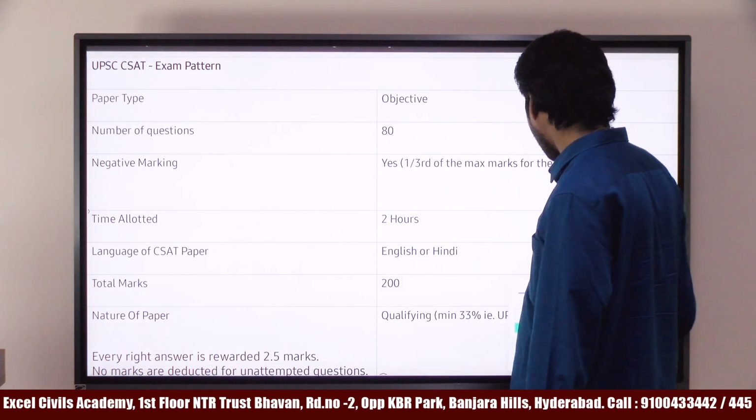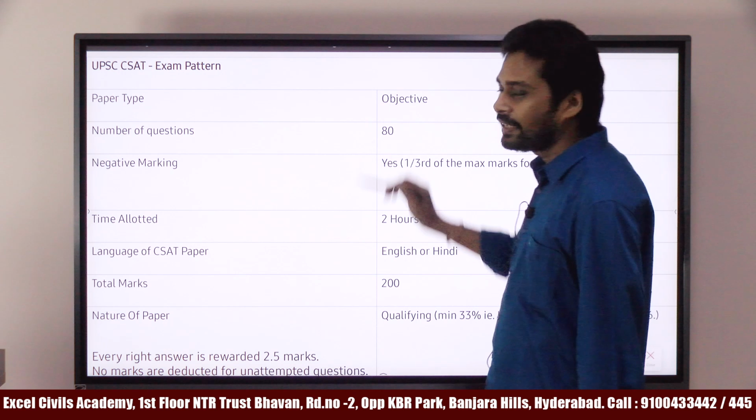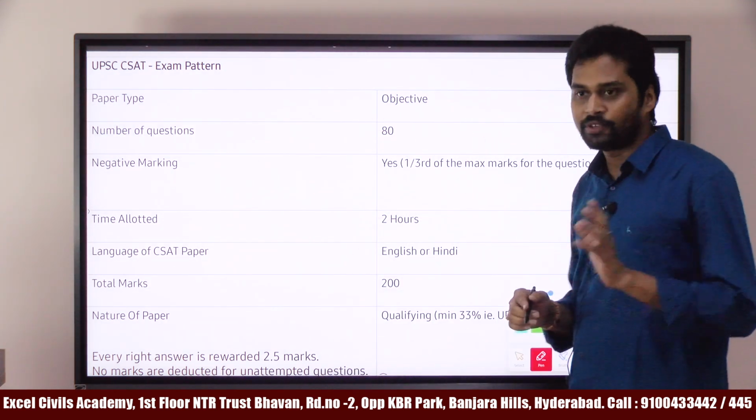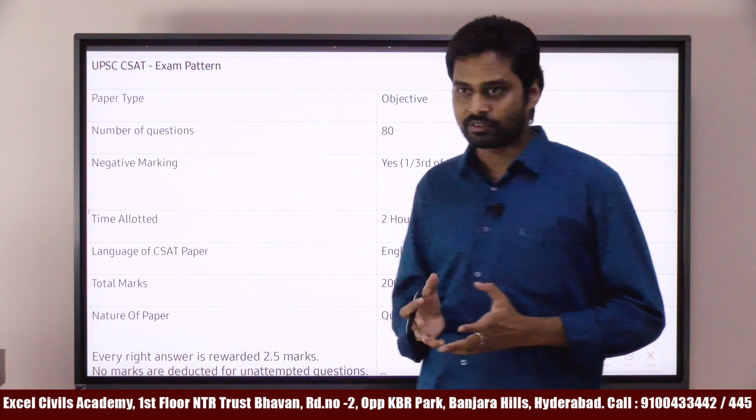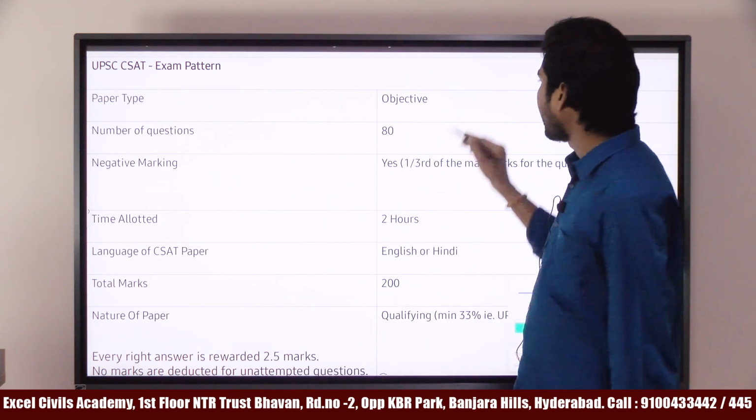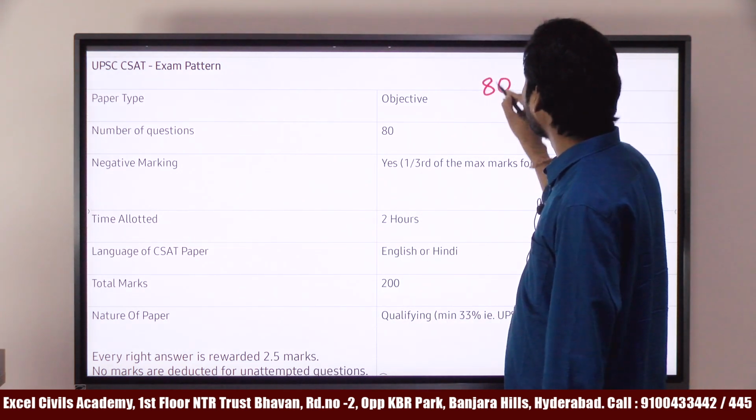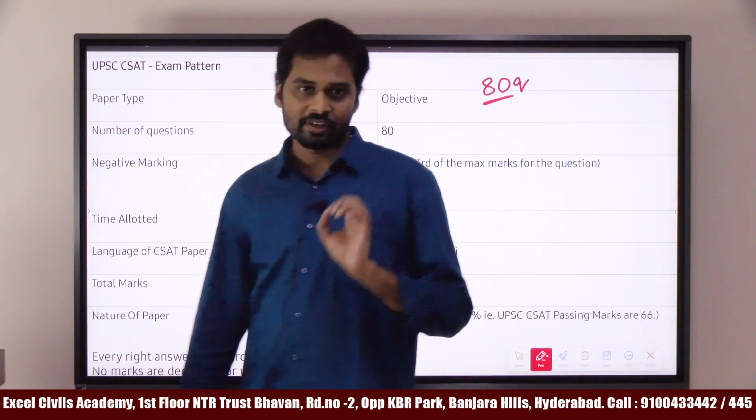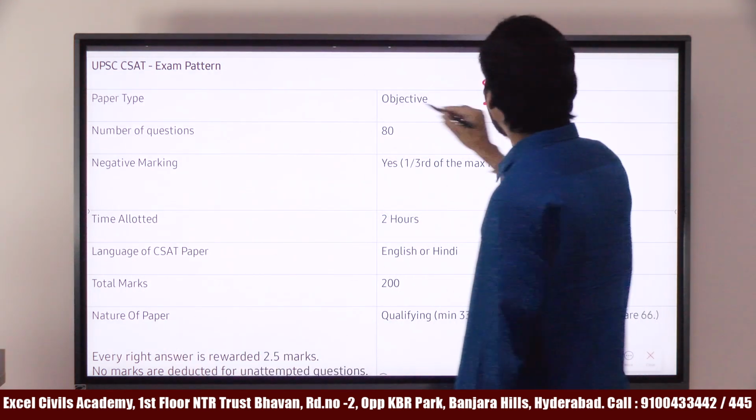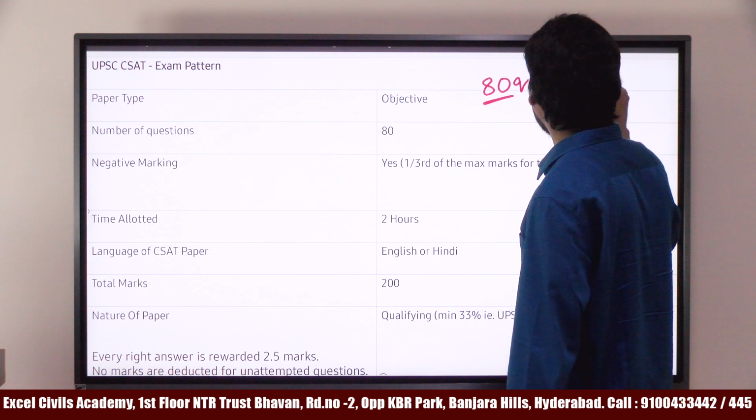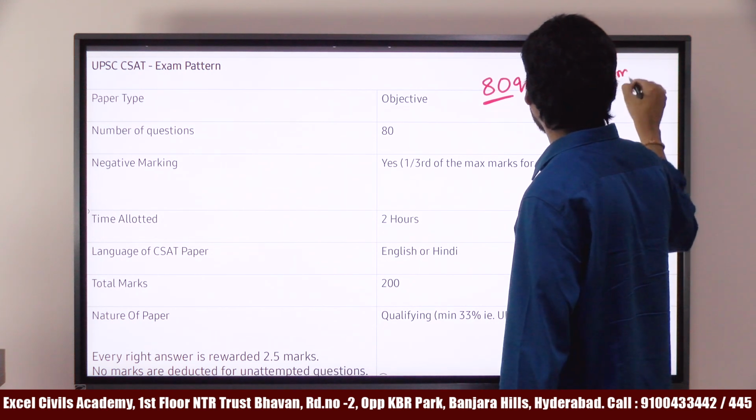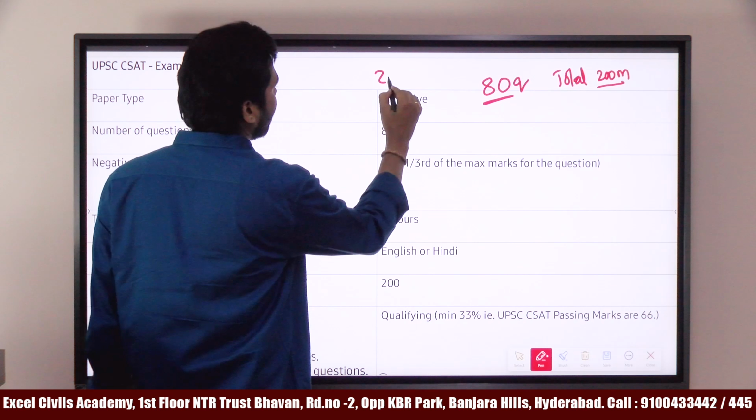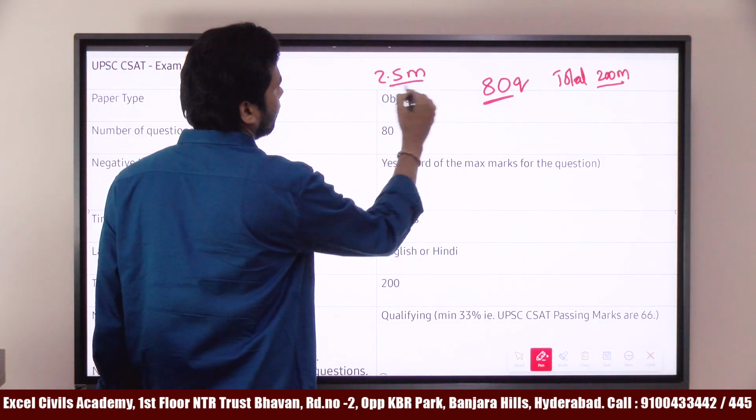So the pattern of the UPSC CSAT: this paper is objective type, MCQ based questions. How many questions do you have? You have 80 questions in the CSAT paper. The total marks are 200, which means each question has 2.5 marks.